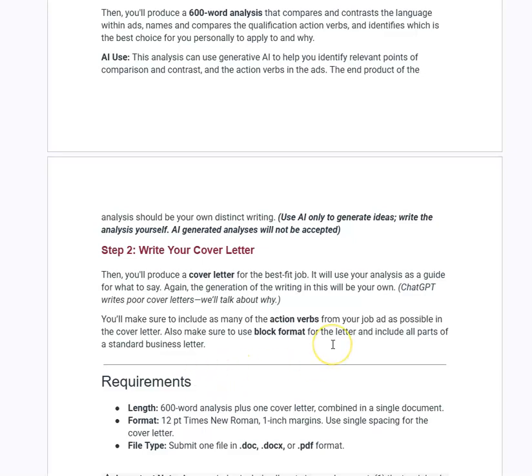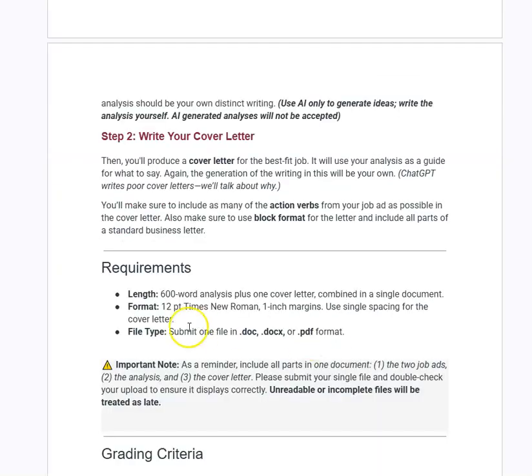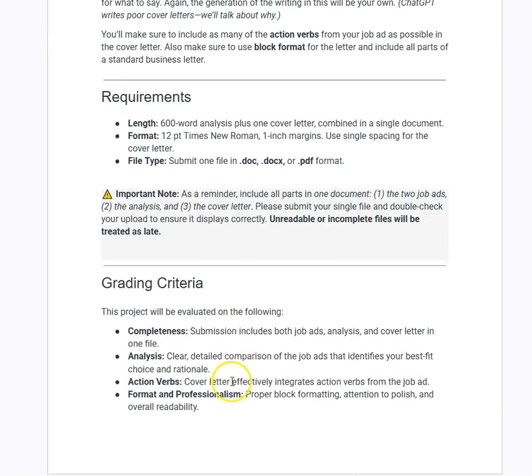Also keep in mind that you are going to include all of these elements of this project in one document. So you're going to provide me with both of those job ads, because I'm going to need to see both of them, so that then I can best assess and understand the analysis. So you're going to have the job ads, then the analysis, and then the cover letter, all in the same document. All right, and here's the grading criteria.